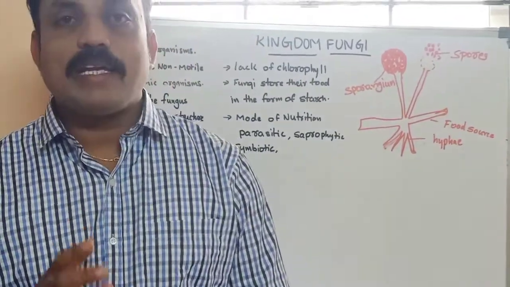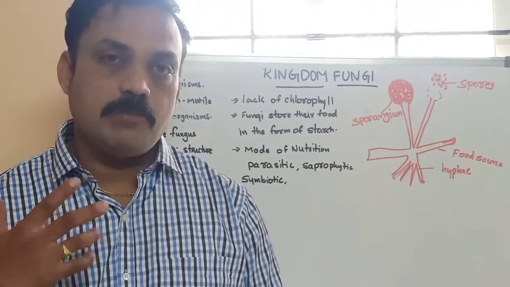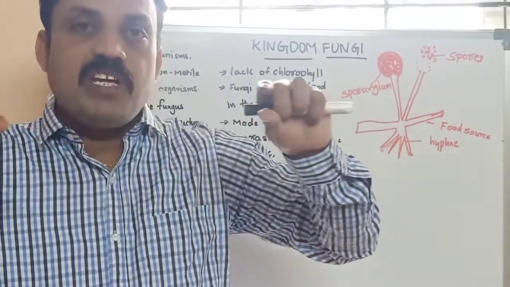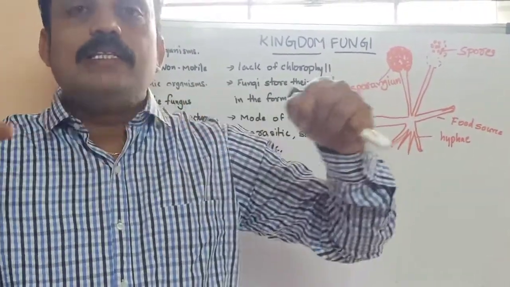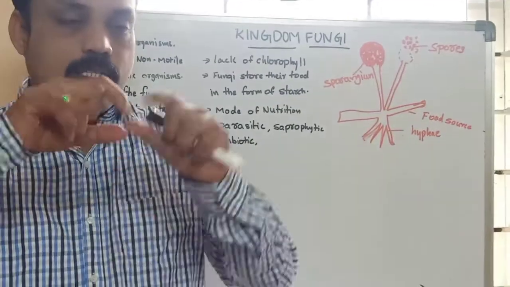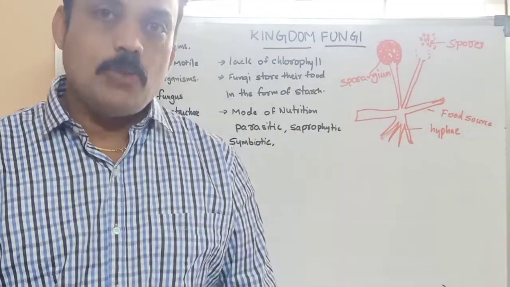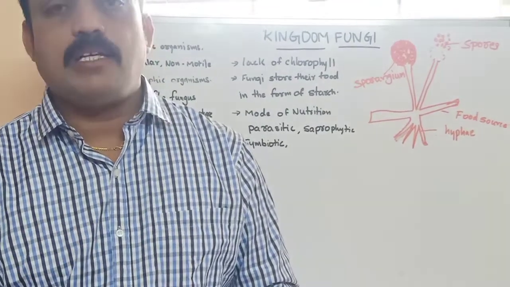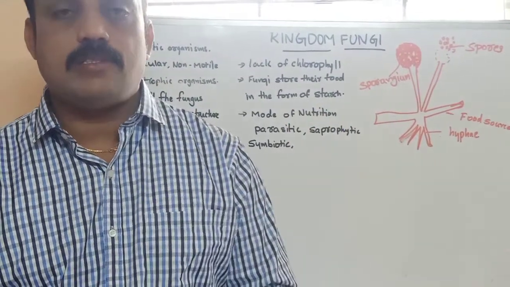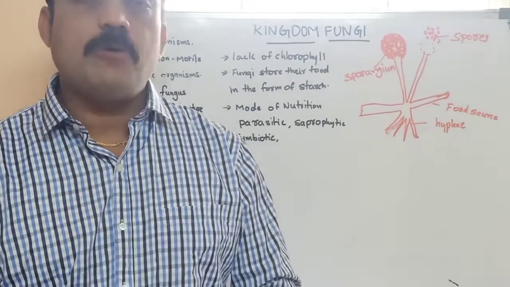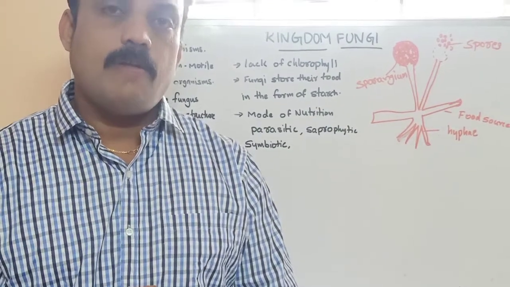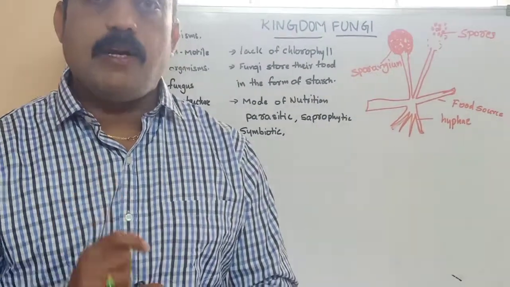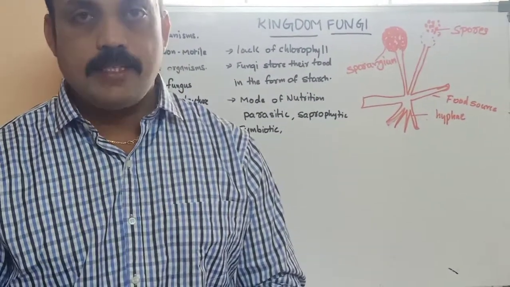If you observe the characteristics of fungus, what are the special characters? The structure is hyphae. What is the meaning of hyphae? Thread-like structures, the body is thread-like. These are also plants, but non-photosynthetic plants. That means photosynthesis does not occur in fungus. Why? Because chlorophyll is absent, so photosynthesis does not occur.